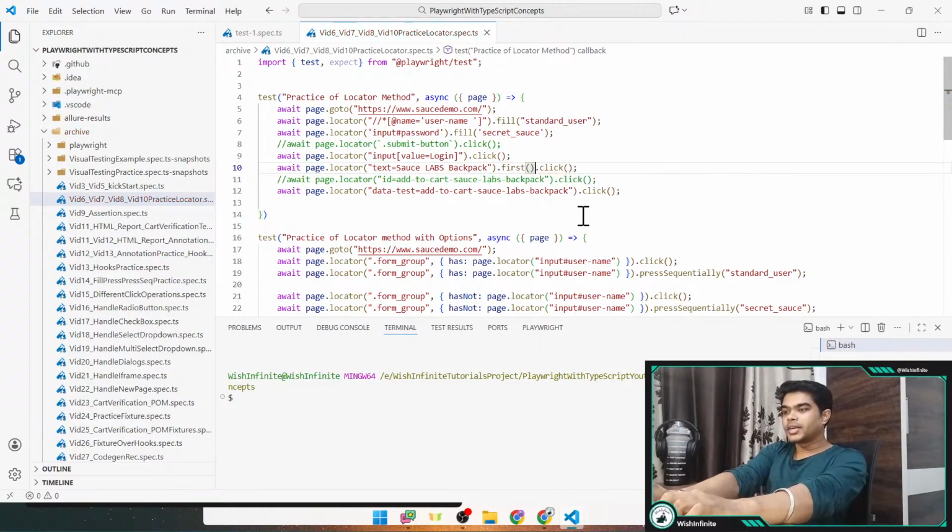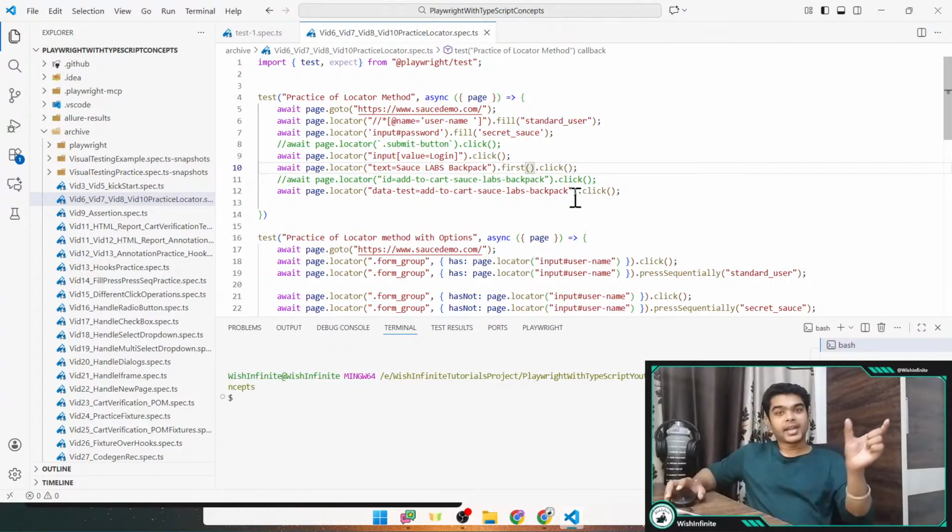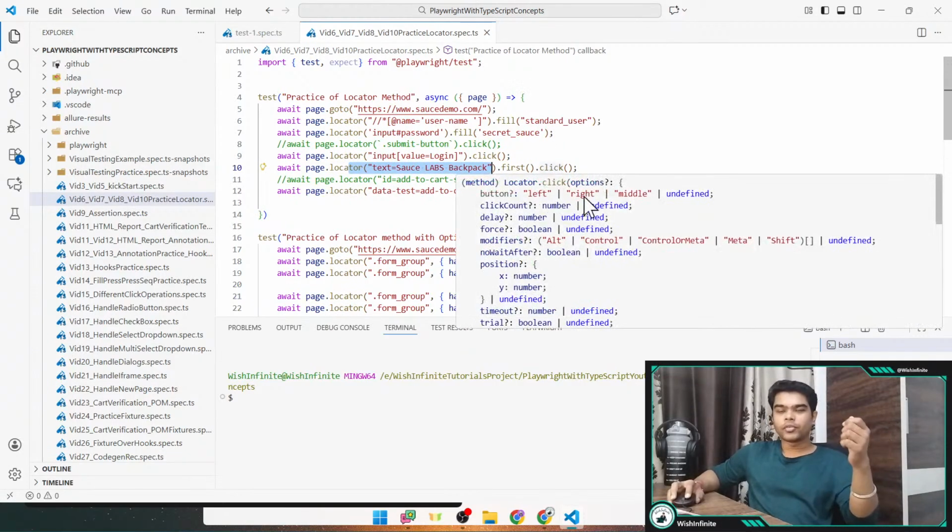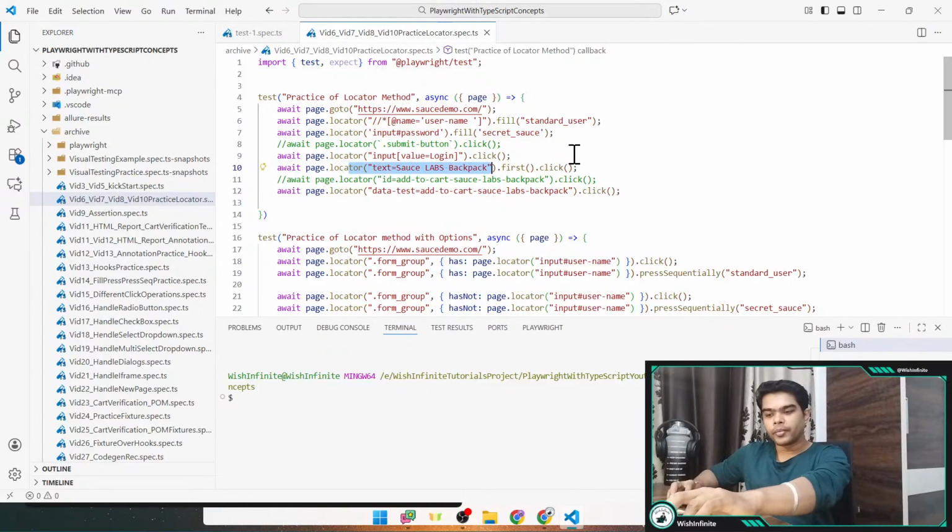It will find the first element out of the two elements with the same locator, and then on that it would click, or you can perform any other operation. You can use it wherever you find multiple elements, when you are providing the XPath or CSS selector but still not getting a unique element.